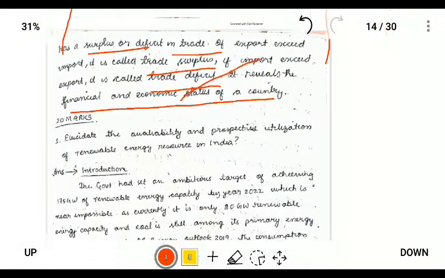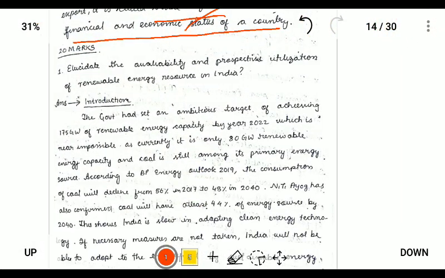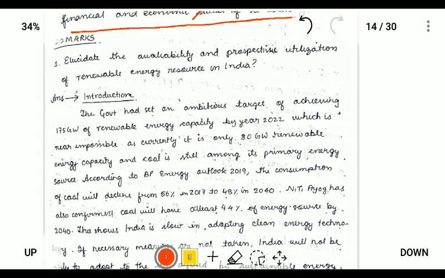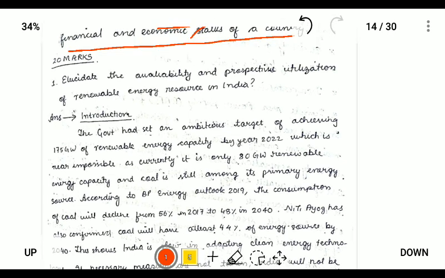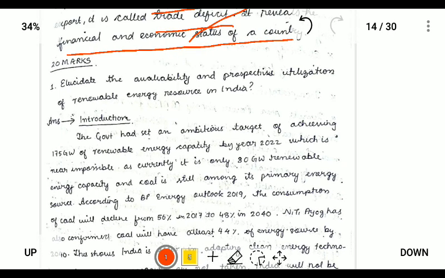Next is for 10 marks. For 20 marks, I have neglected the 10 marks because it was related to current affairs of that time. So I'll be explaining the 20 marks.